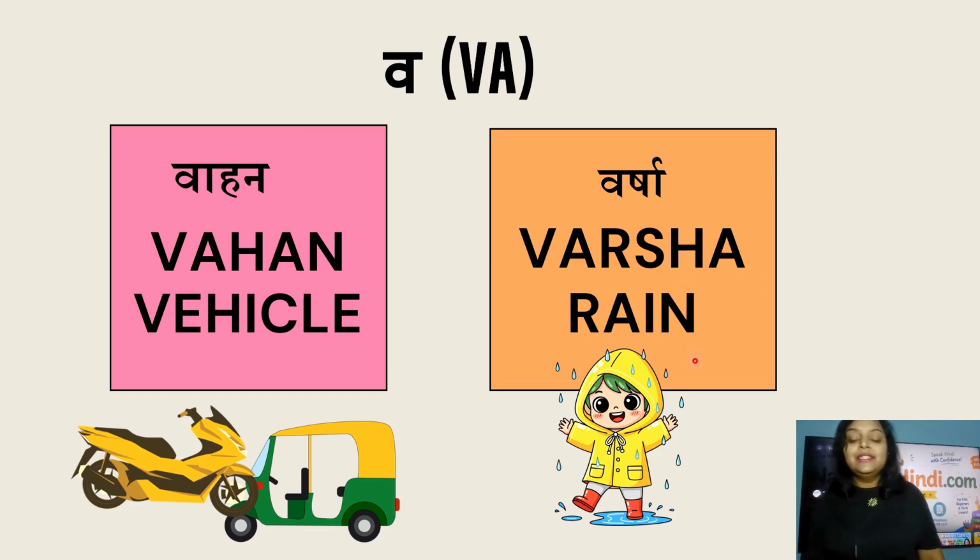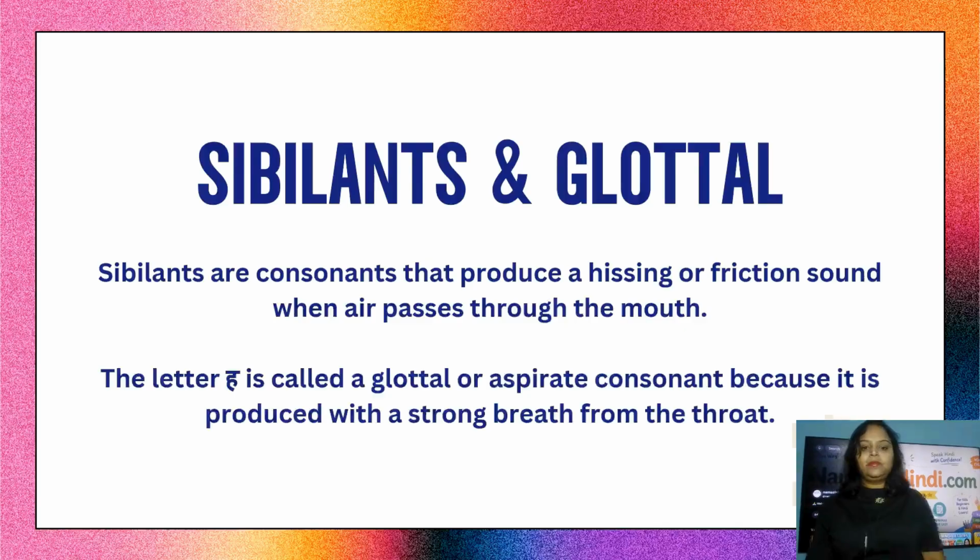Now, my dear learners, can you tell me one more name that we use for rain? Yes, we learned before in ba consonant. Rain is also called barsat, and varsha is the synonym of rain. So words from va are vahan, that is vehicle, and varsha, that is rain.